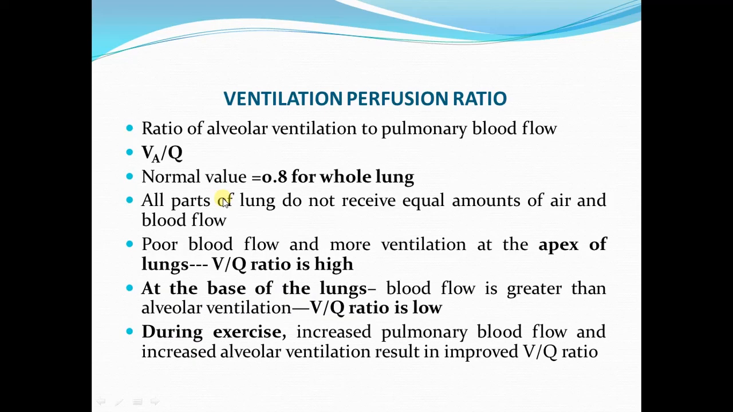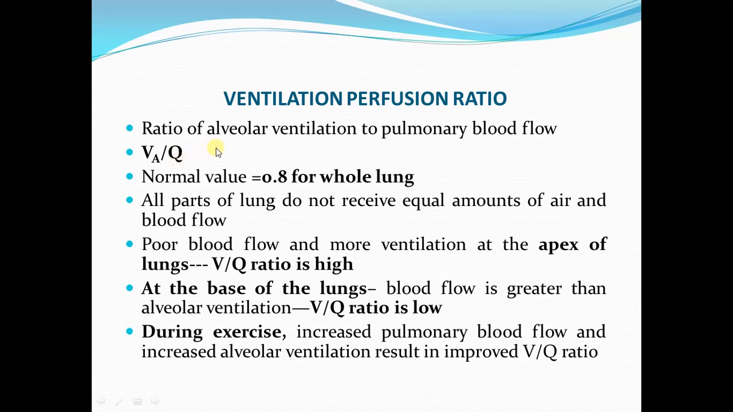Now we will move on to the next topic, which is ventilation perfusion ratio. Ventilation perfusion ratio is defined as the ratio of alveolar ventilation to pulmonary blood flow. It is abbreviated as VA divided by Q, where VA stands for alveolar ventilation. We have already talked about it in our previous lectures. And Q stands for the pulmonary blood flow, which is the blood flow per minute, equal to the cardiac output.